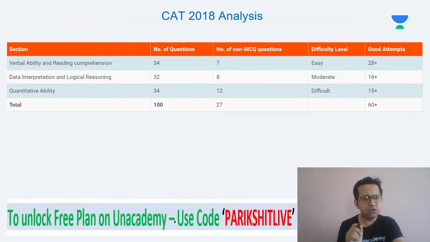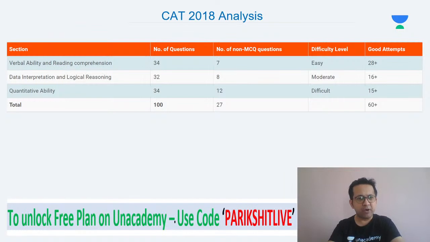Look at even your good attempts, right? 15 plus was a good attempt, but remember, 15 plus doesn't mean 15 plus correct attempts. So out of 15 questions that you attempt, even if you get around 10 or 11 questions correct, that would have helped you clear the cutoffs in the quant section of the 2018 CAT paper.